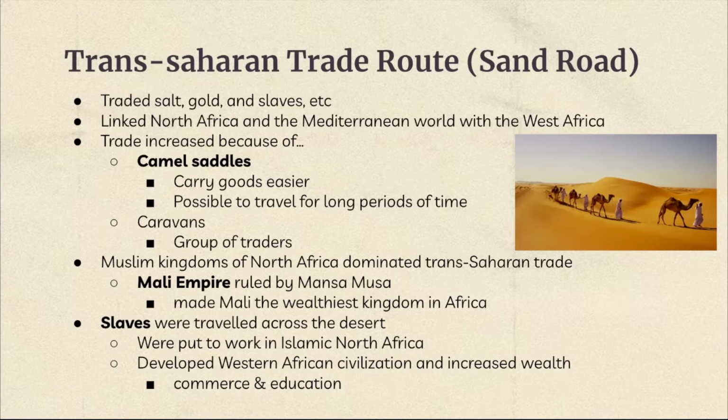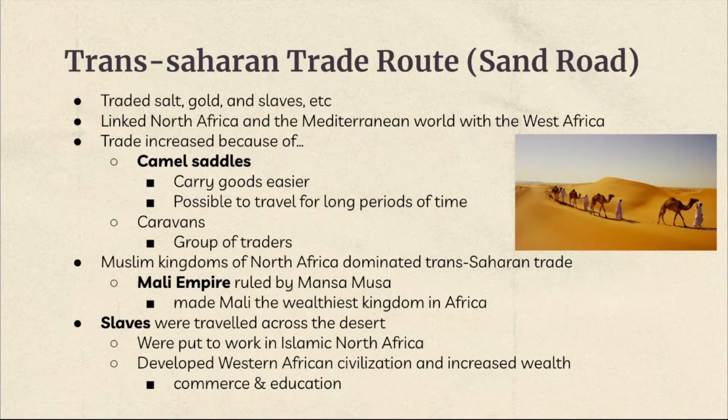And the Muslim kingdoms of North Africa dominated the Trans-Saharan trade. One of the empires is the Mali Empire, which was ruled by Mansa Musa. The Mali Empire was able to become the wealthiest kingdom in Africa by dominating the Sand Road because they were able to trade expensive goods with their goods. They were able to become rich and wealthy.